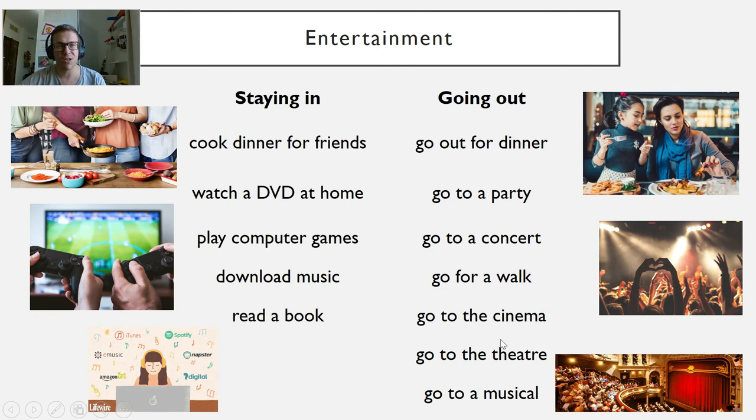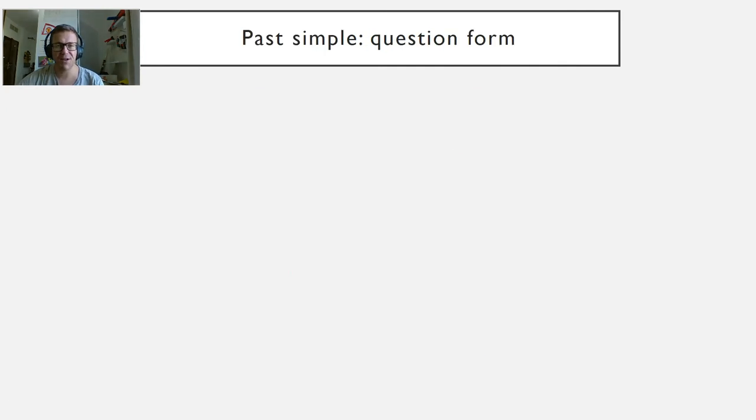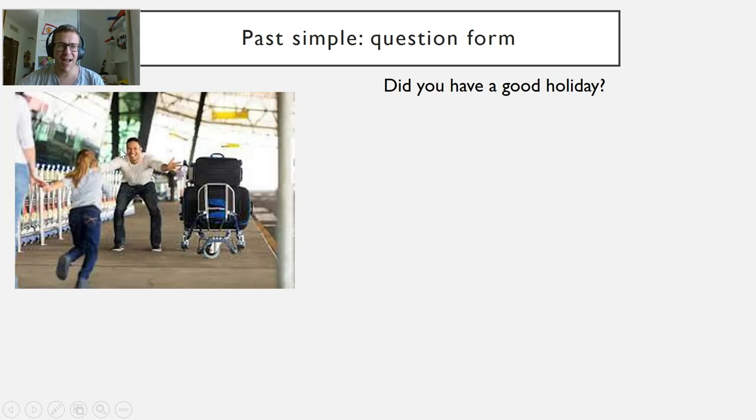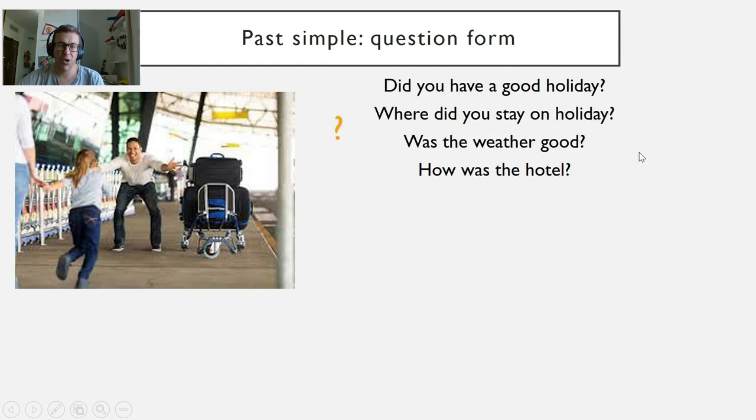And then the final point of this unit was the past simple question form. So we've done positive, we've done negative, now let's look at the question form. Here we have a man, looks like he's finished a holiday and his family is there to see him. Question for him, did you have a good holiday? Other questions, where did you stay on holiday? Was the weather good? How was the hotel? So these are questions in the past because his holiday is finished. So he's back at home now. They're asking him about the holiday.